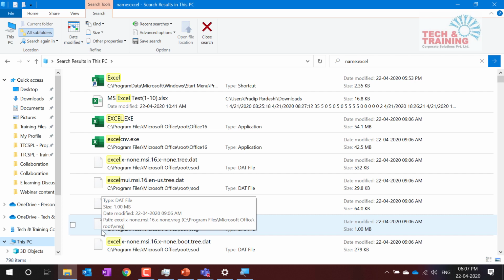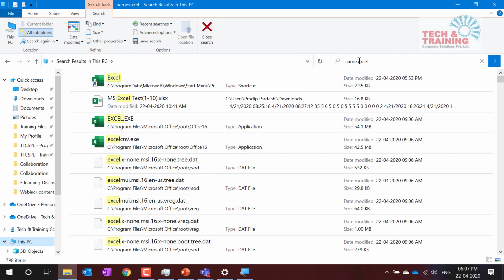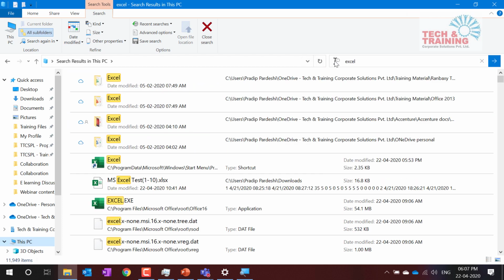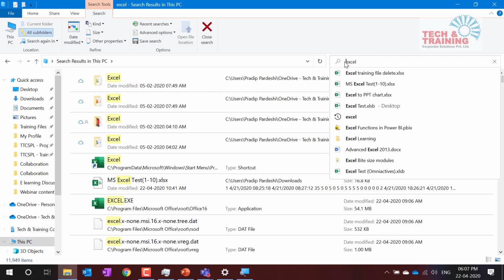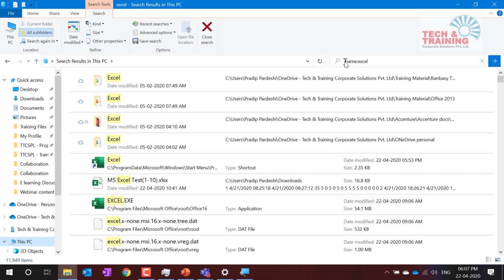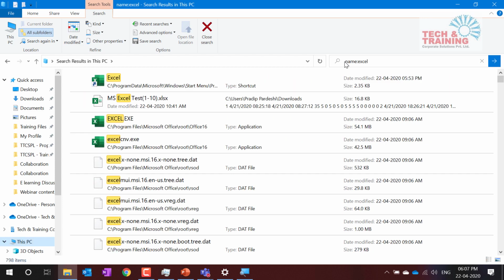Earlier, when I was searching without name, it searched for the word Excel wherever it could find it in a document or file. It wouldn't check whether it is the name of the file or not. But now, since I remember that the name of the file contains this word, I'll type name:Excel. Remember that you have to type it like this, and it will automatically give you the result.